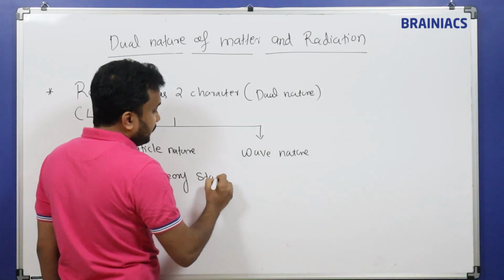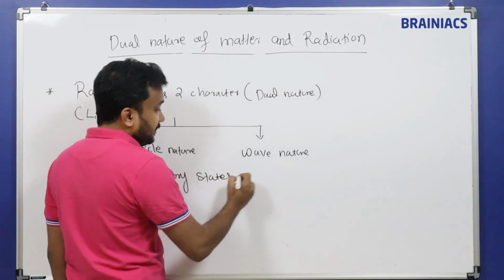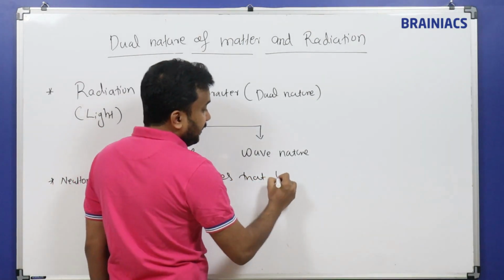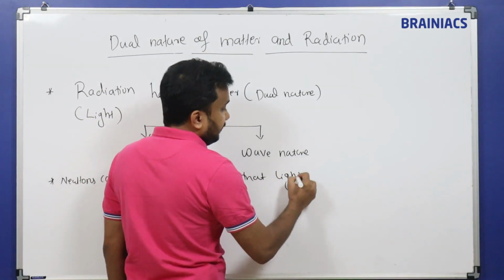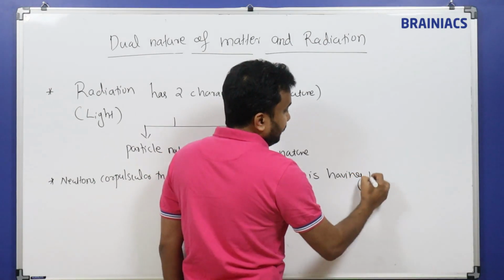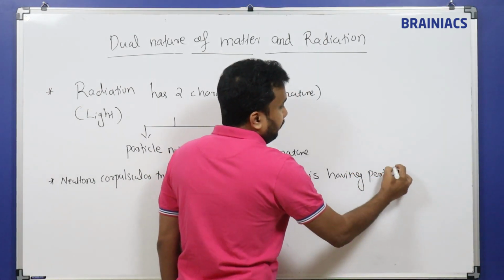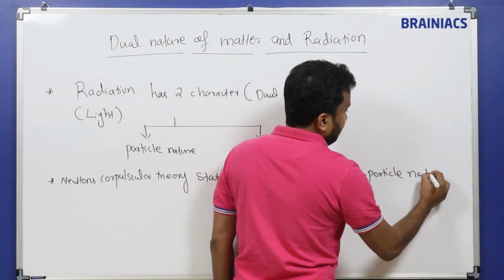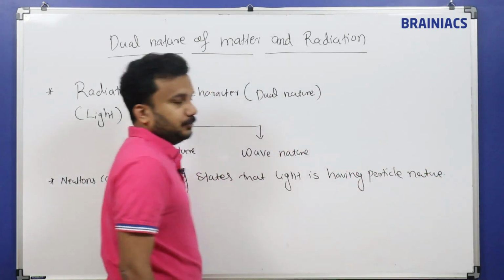Newton's corpuscular theory states that light is having particle nature.